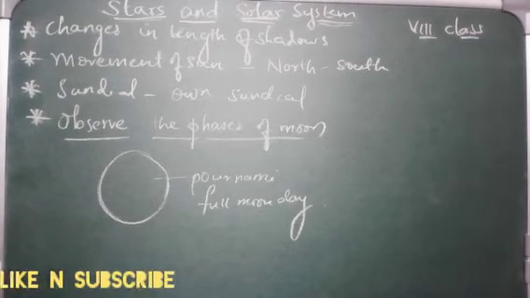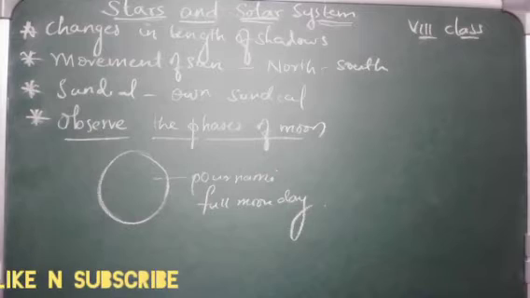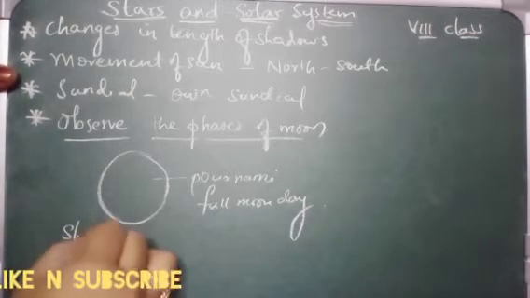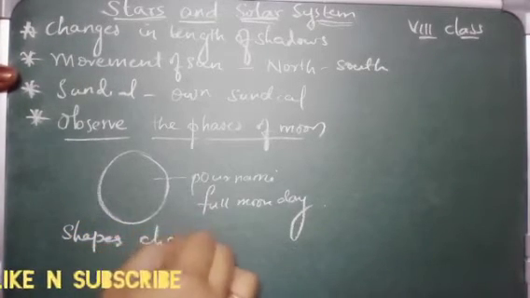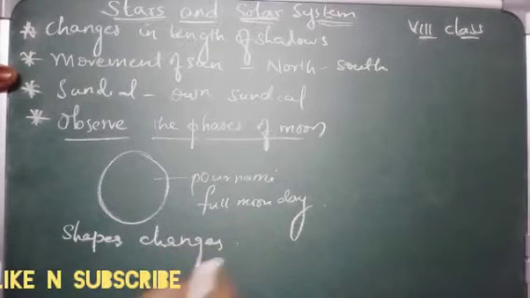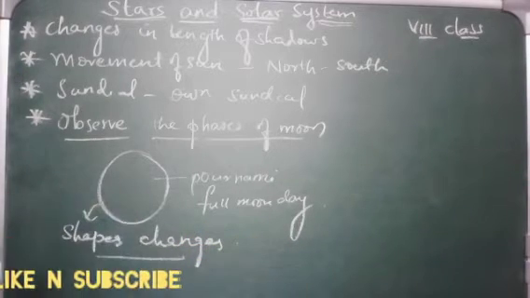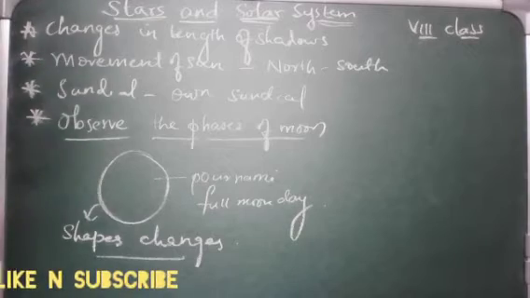You might have observed that the shape of the moon changes night by night. Yes, we know that. We have been observing from our childhood that the shape of the moon changes regularly. Every night whenever you see, there is a change in the shape of the moon.